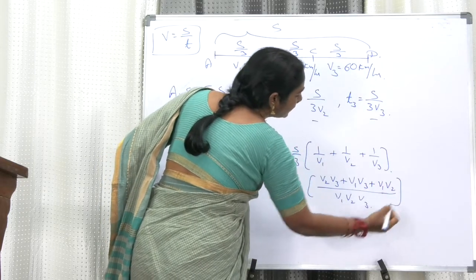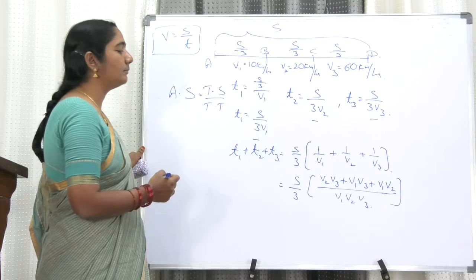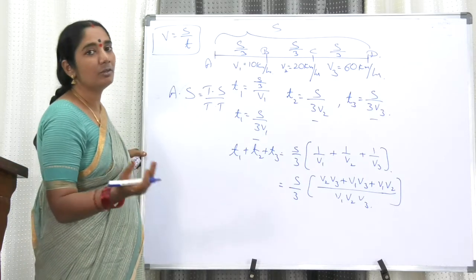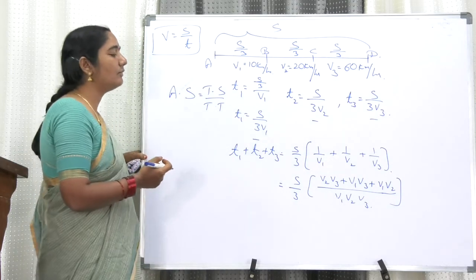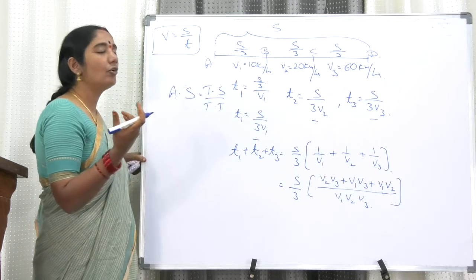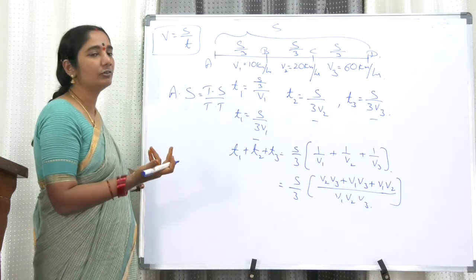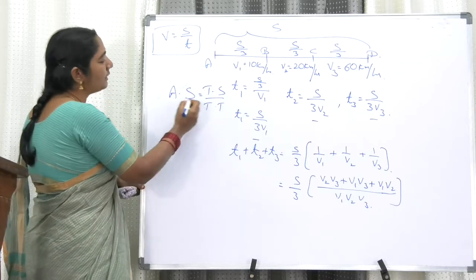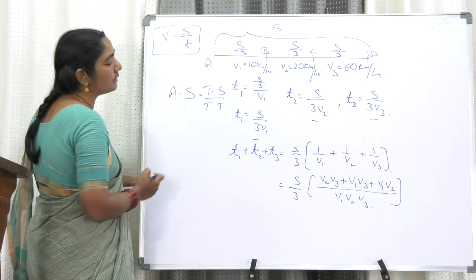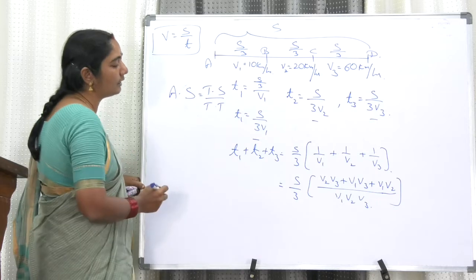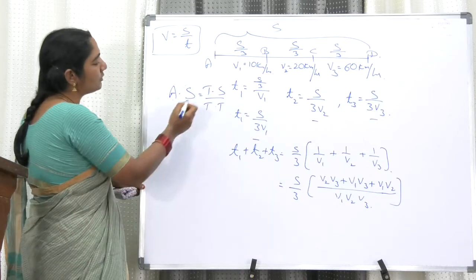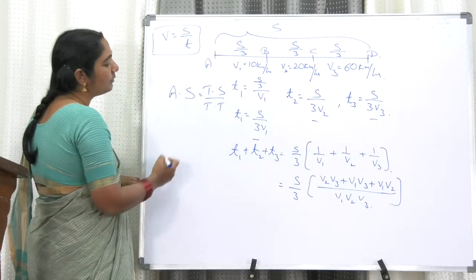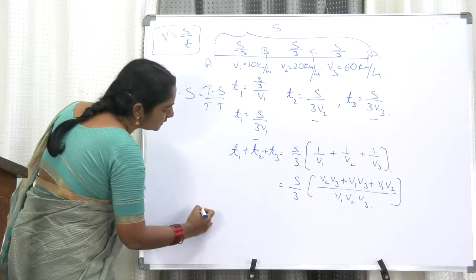I don't know whether you understood how to find the LCM. That is simple. In numericals we have the values of v1, v2, v3. If they are co-prime numbers, you do it similarly. Average speed is total distance by total time, and we got the value of total time. Now let us substitute it.